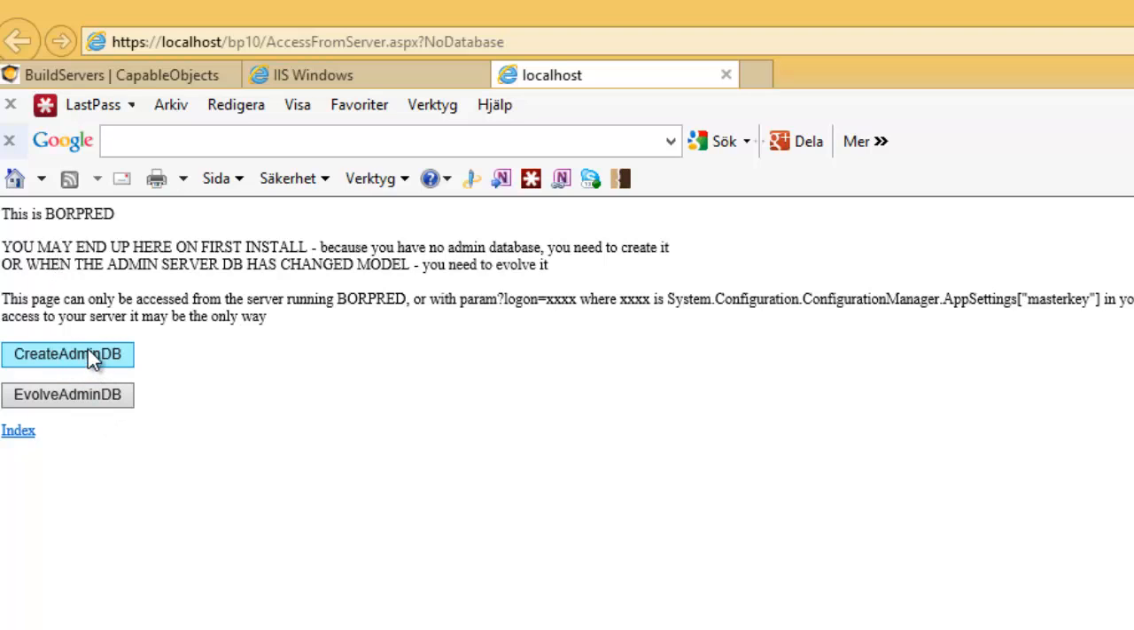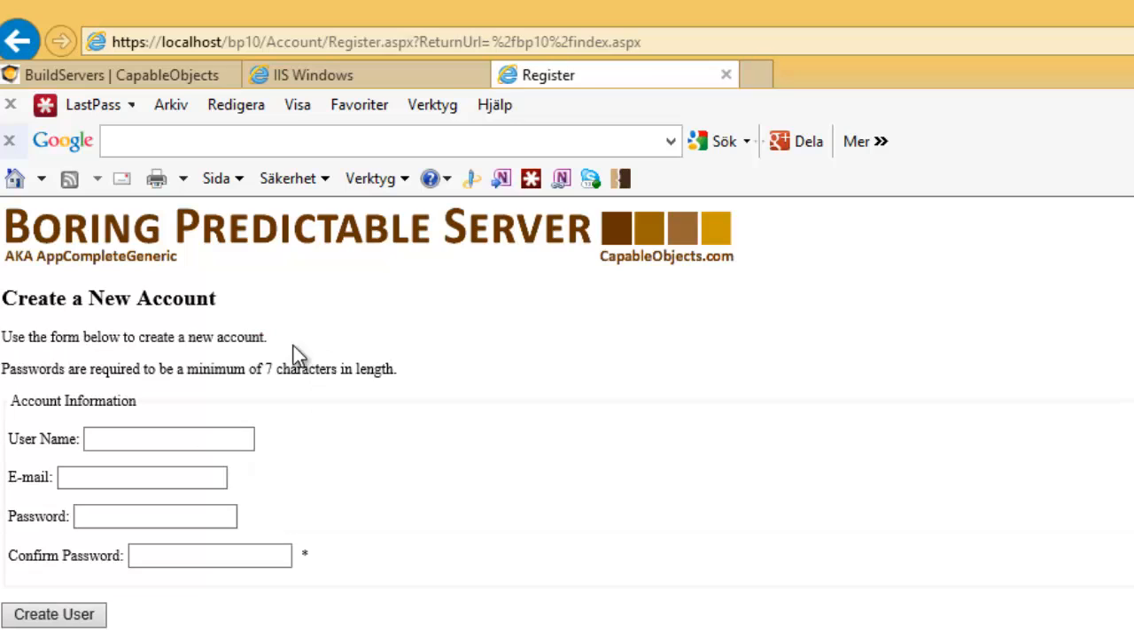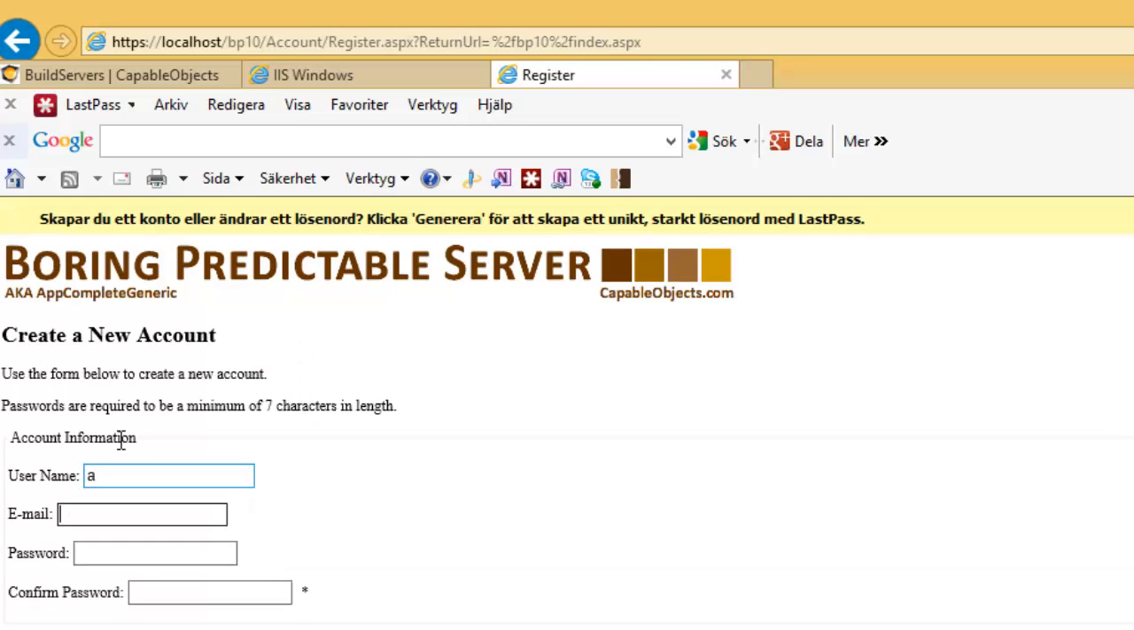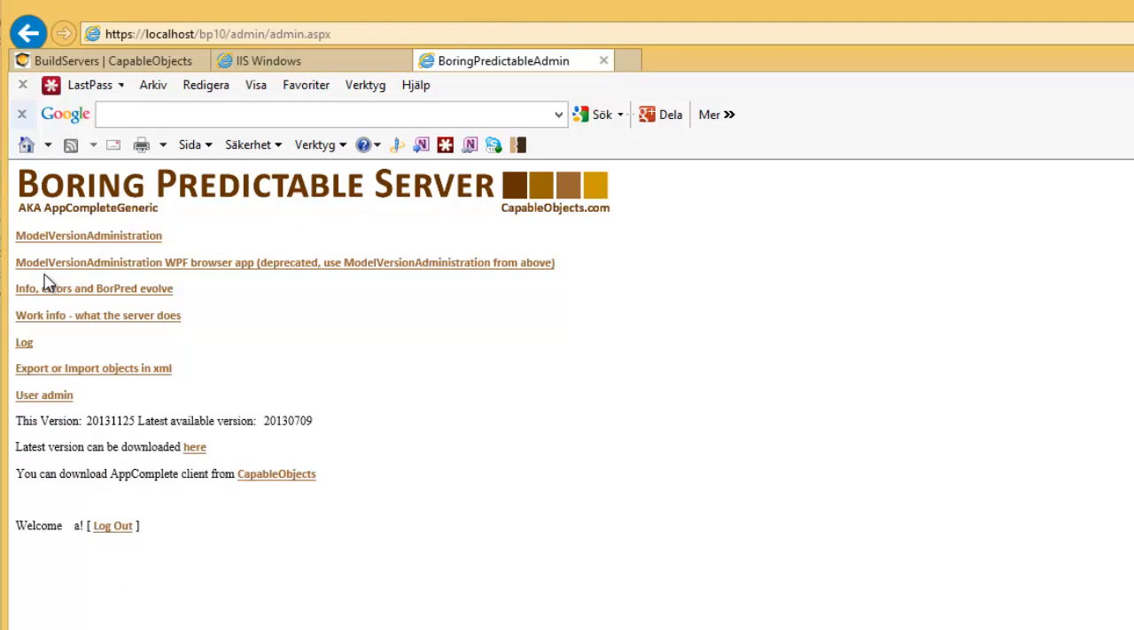So we're gonna create the admin database. Admin database create done. Now we have a fresh empty database, so we need to register one user. I'm gonna call this one A, like that, and now we're in, and that's it.